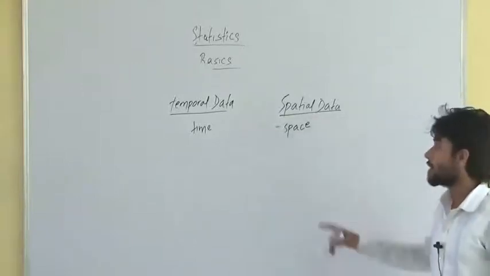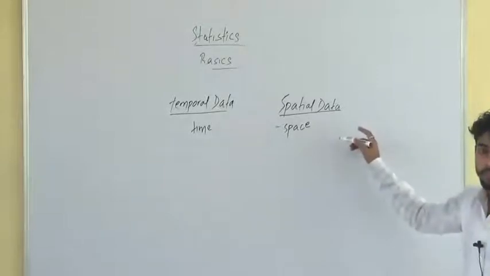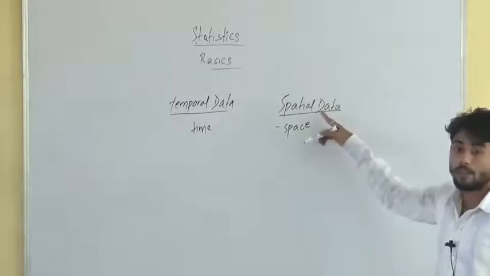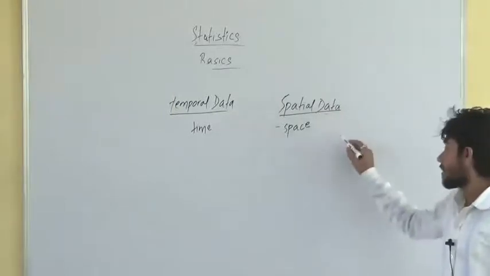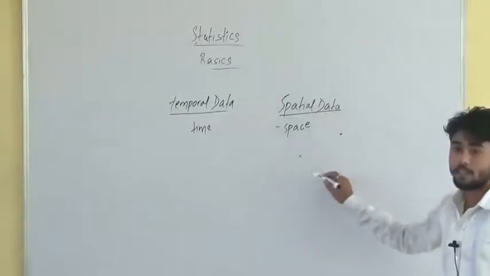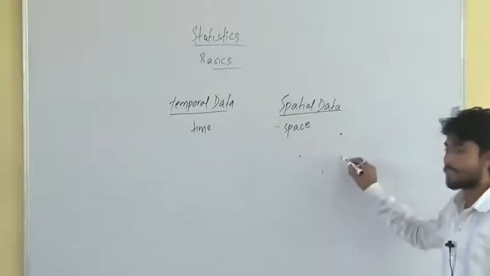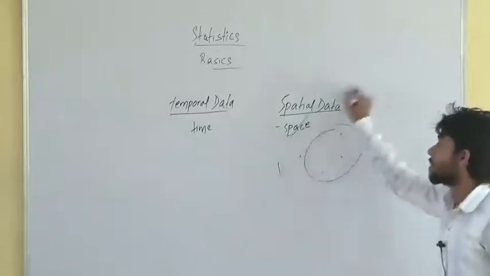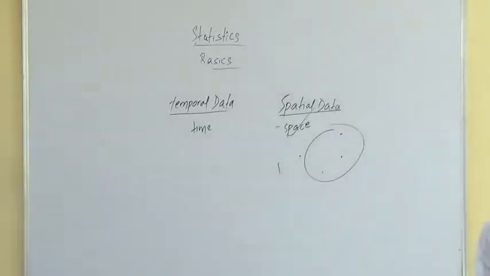What we see in the maps, right? We see the maps. That is an example of spatial data. We see KFC here, McD here, Pizza Hut here, some banks here. We see some maps here. So this is an example of spatial data, in relation to space or the geographical area.